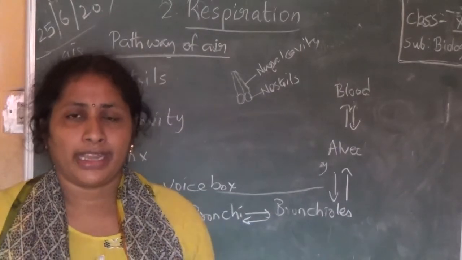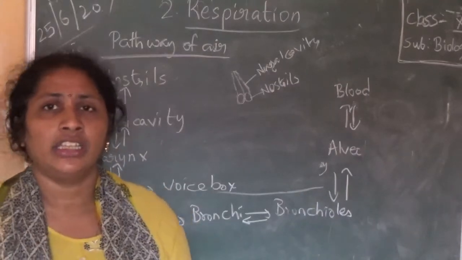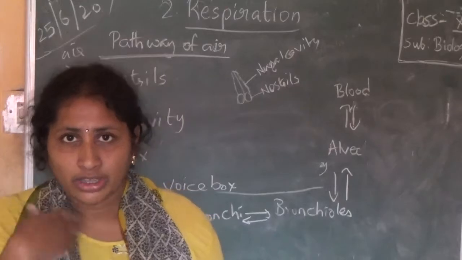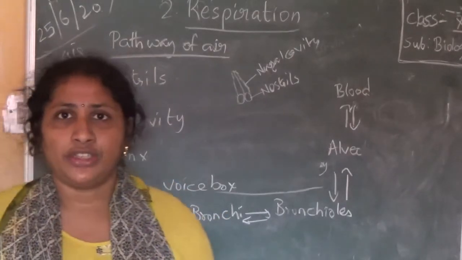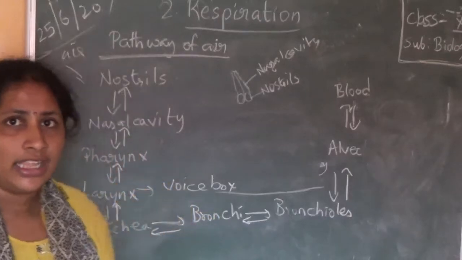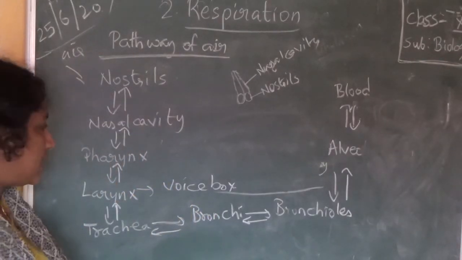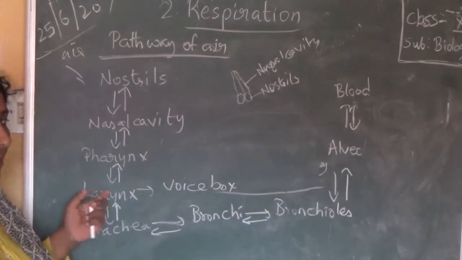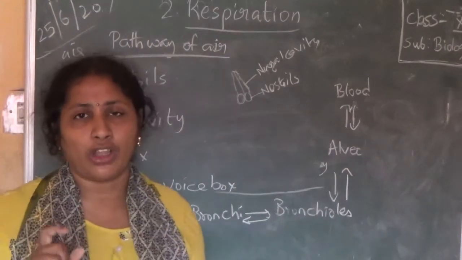Due to presence of larynx, you are able to produce sound. So larynx is also called as voice box. Next, here one more important structure is present, that is called as epiglottis.